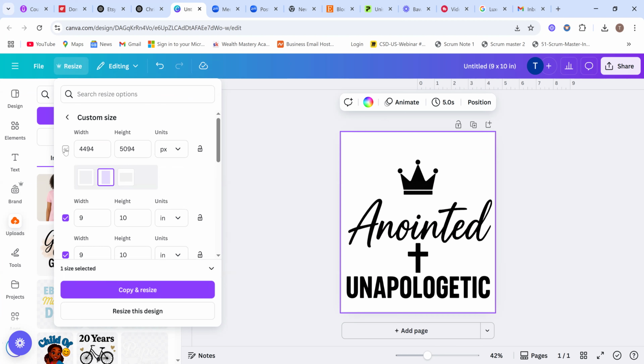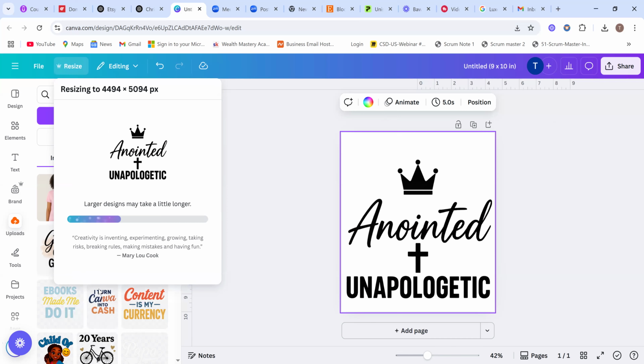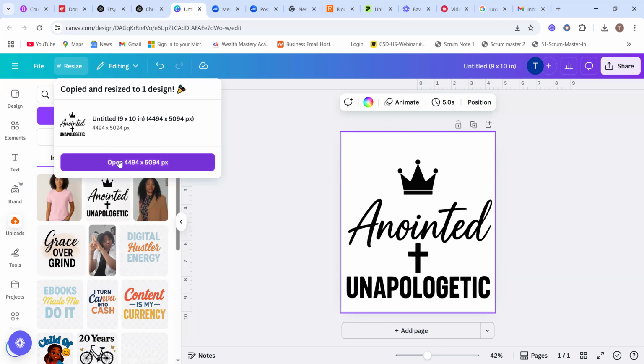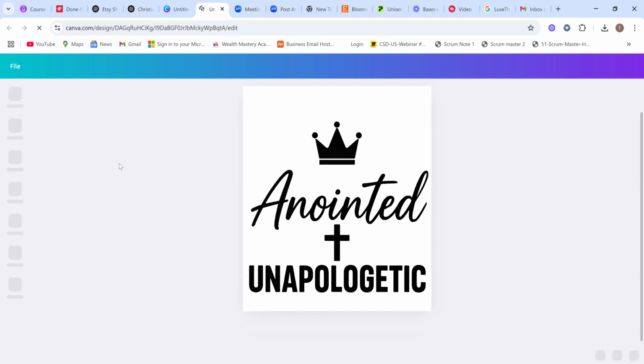This is what we needed. So copy and resize. It's going to resize it for us, so that we are able to place it on the mock-up on Printify, because Printify are the ones that are going to print this. So you need it on Printify. You will see how I'm going to go about it.